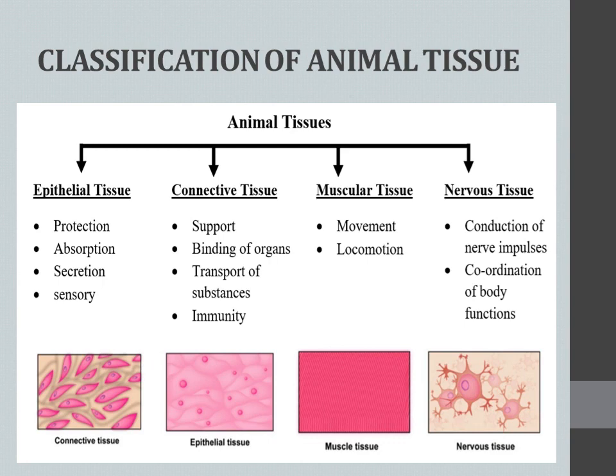Okay. And the last one is nervous tissue. Of course we know the structural and functional unit of the nervous system is the neuron. So a group of neurons we can call nervous tissue. Okay. Especially it is present in the nervous system. Nervous system means the brain, spinal cord and nerves.